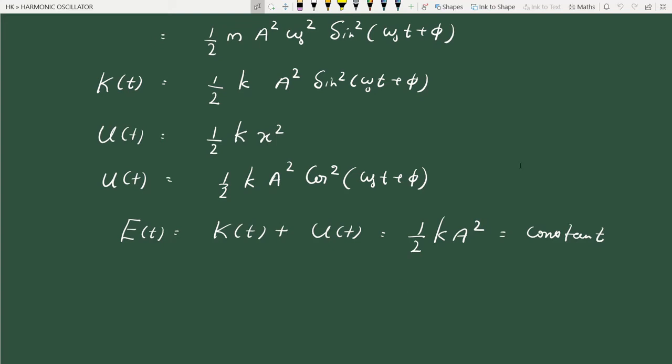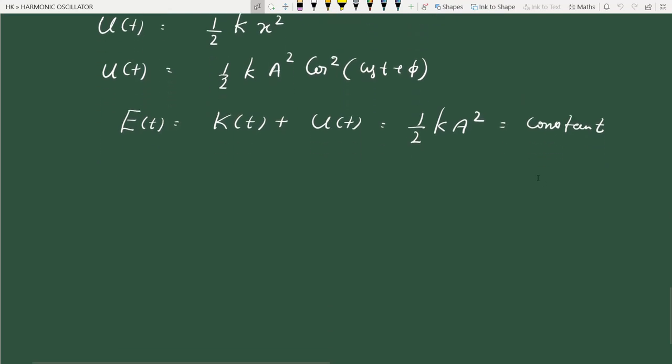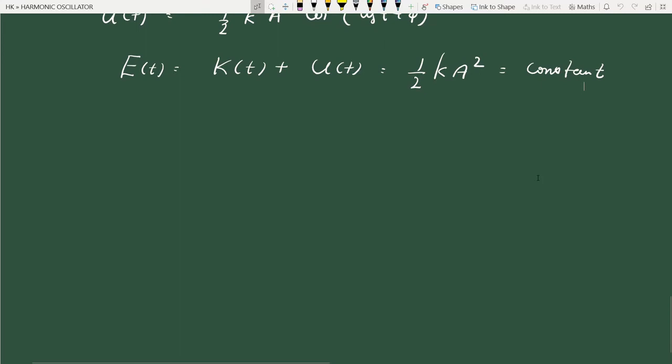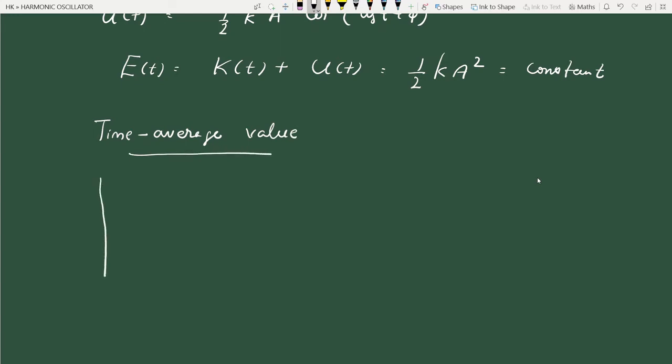Now let us consider how to calculate the average value of these harmonic functions. Okay, so let us first consider what is the meaning of the average, time average value of a function. So how to calculate time average value. Suppose we have a function of time. Yeah, suppose the function varies like this.